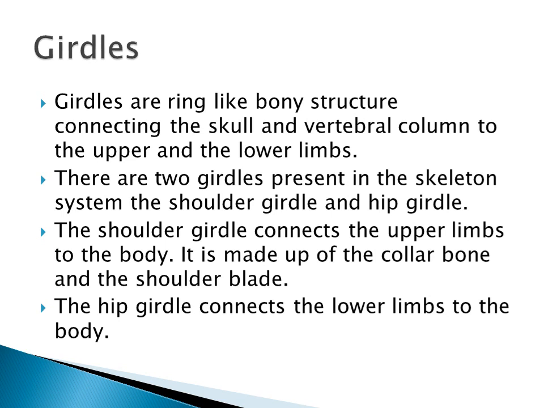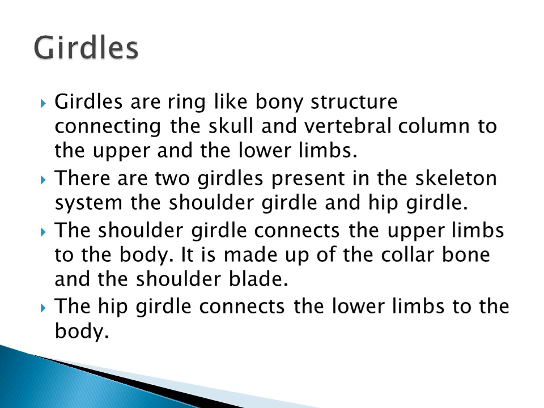Then we are going to learn what we mean by girdles. Have you seen the shoulder or your hip? It is made up of a small bony structure. It is called a girdle. So girdles are ring-like bony structures connecting the skull and vertebral column to your upper and lower limbs.